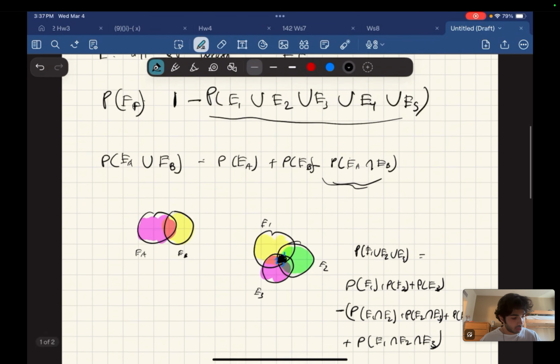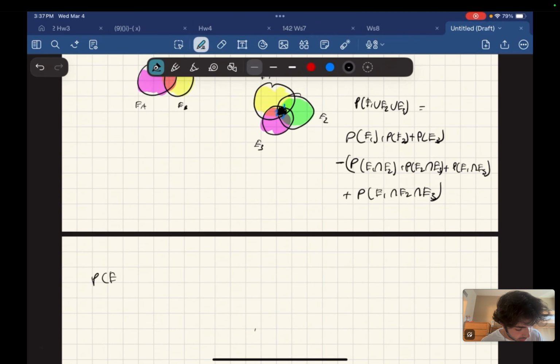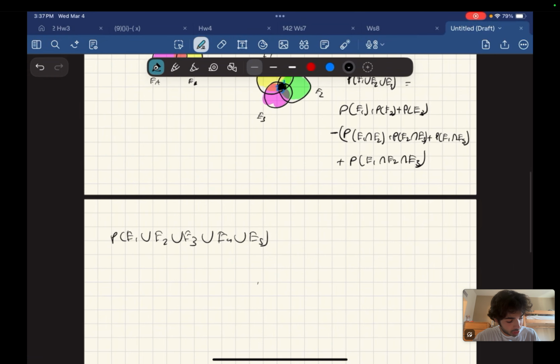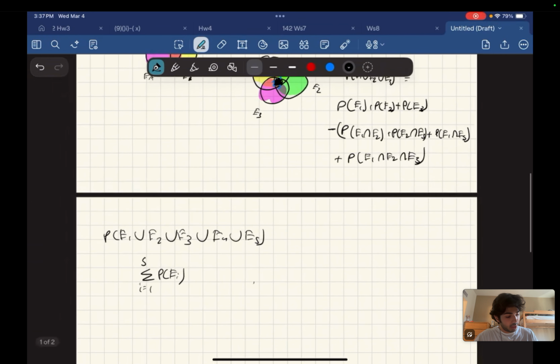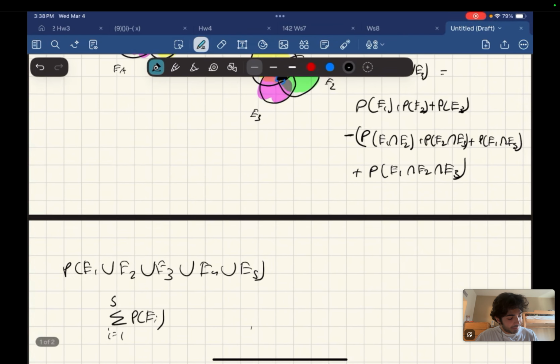So let's address this part right now. Probability of event 1 or event 2 or event 3 or event 4 or event 5. So firstly, we add up, call it the summation, from i equals 1 to 5 of probability of event i. So we just add up all the probabilities. Then, now what? So now we have to subtract